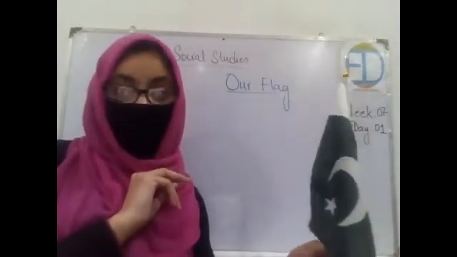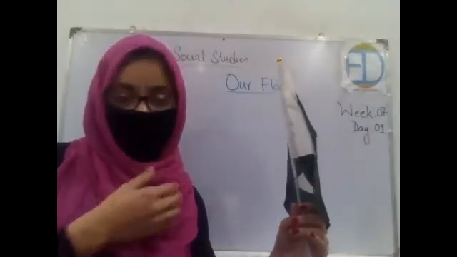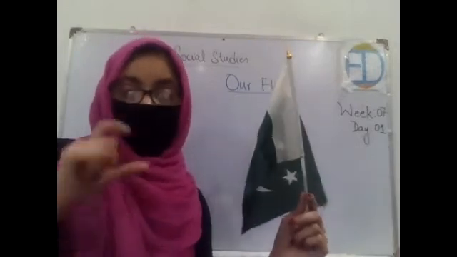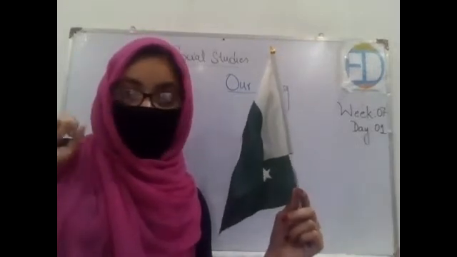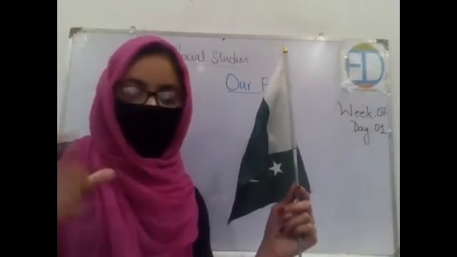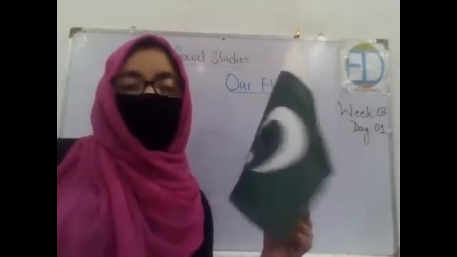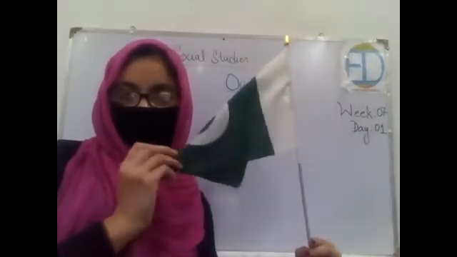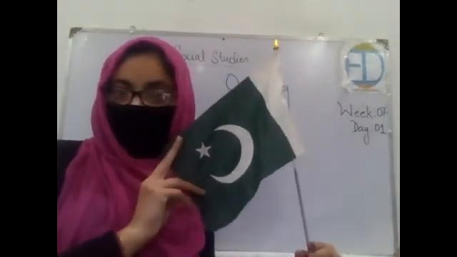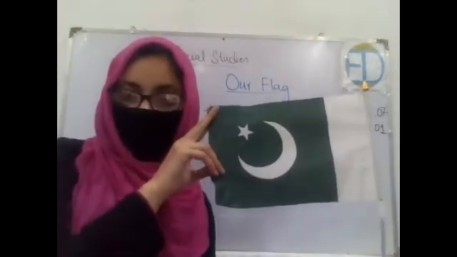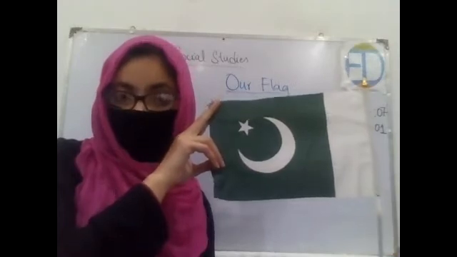It is made up of fabric. Very well done. Yes, it can be made from paper as well, like the small mini flags that we use for decorating our homes and streets on 14th August, right? They are made up of paper. Okay, now tell me how many colors there are in this flag. You can see this, right? How many colors does it have? Two basically, right?